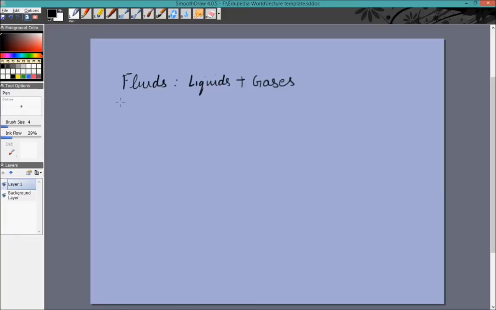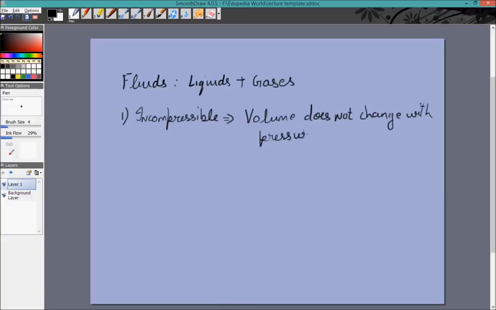And we'll take some assumptions which will make our calculations easier. The first assumption we'll take is that all fluids we'll study will be incompressible. Incompressible means their volume does not change with pressure. Though technically what we study should have been valid for liquids and gases, gases we know are not incompressible. If you increase the pressure on a gas, the volume will change. It does happen with liquids as well, but to a very small extent.